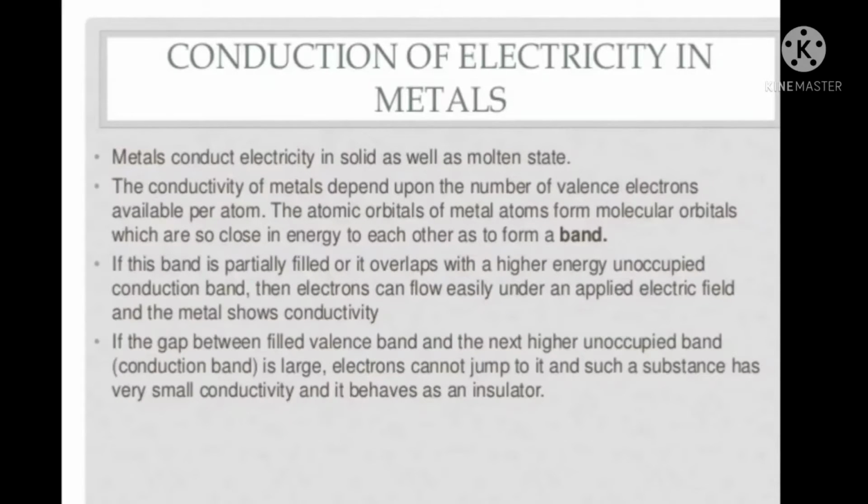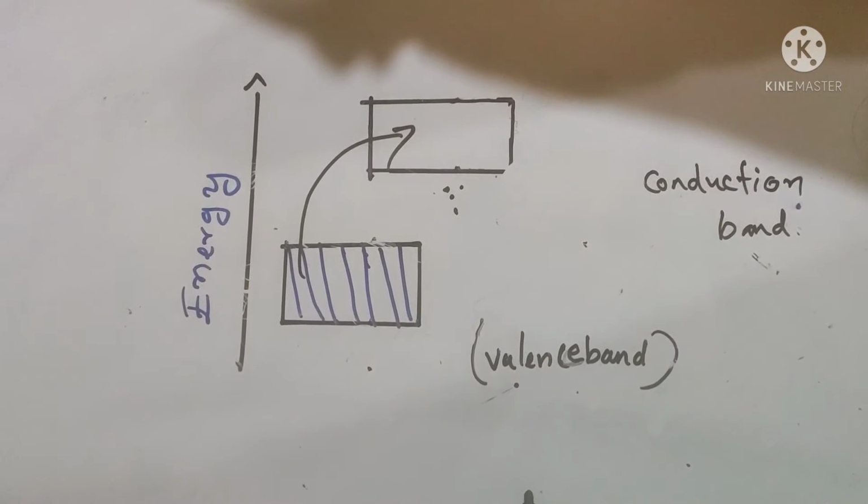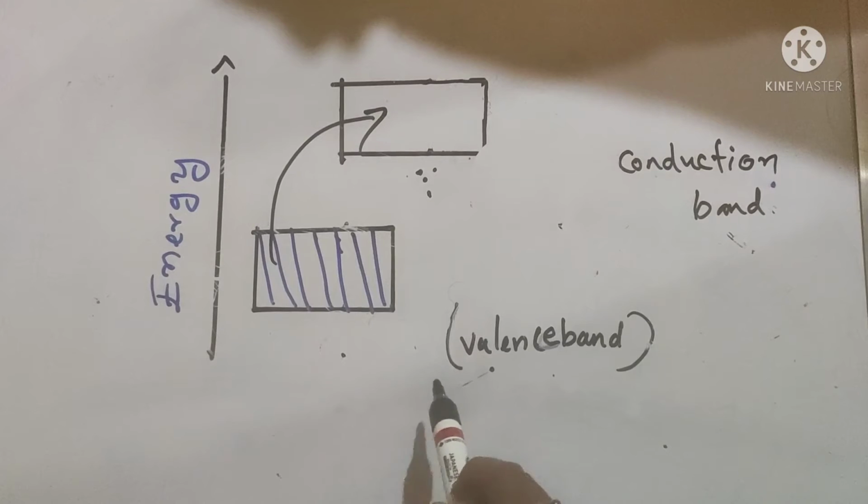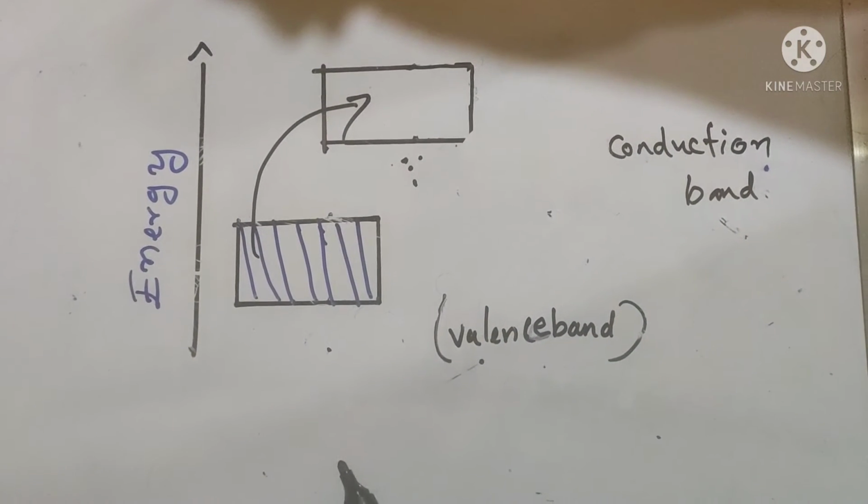Next, we are going to study how the variation of electrical conductivity can be explained with the help of band theory. How does electrical conductance occur between the valence band and conduction band?